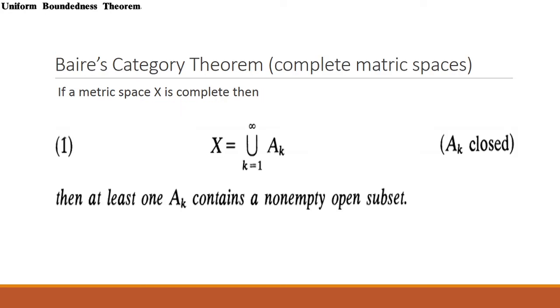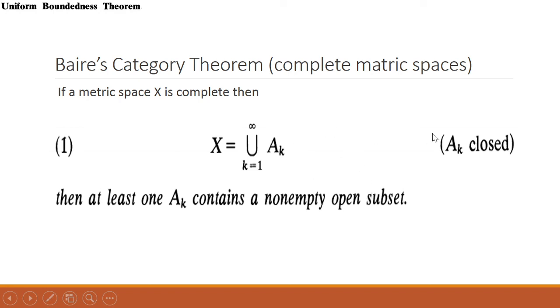Now we will also use the Baire category theorem for complete metric spaces. This theorem says that if a metric space X is complete, then we can write X as the union of a countable family of subsets A_k, and some A_k contains a non-empty open subset.